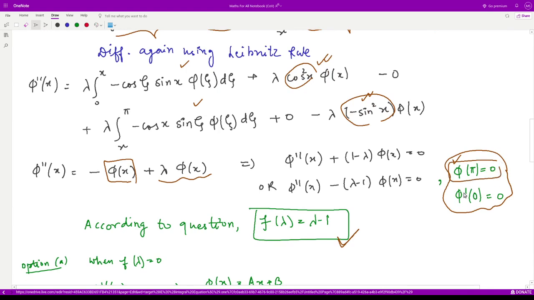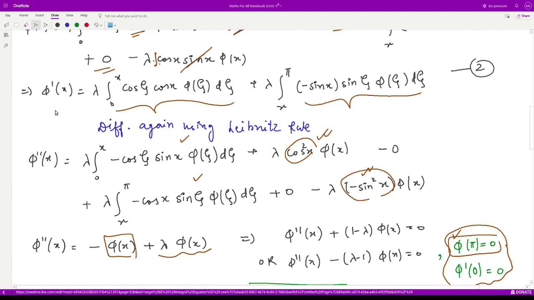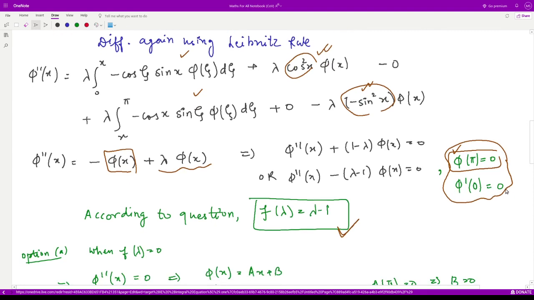So we have one condition, that's phi of pi is equal to 0. Second condition would be phi dash of 0 is 0. So let us look at the second equation. Phi dash, when you put x is equal to 0, this term would be 0. And when you put x is equal to 0, sine of 0 is 0. So this term is also 0. Therefore we have phi dash 0 is equal to 0.